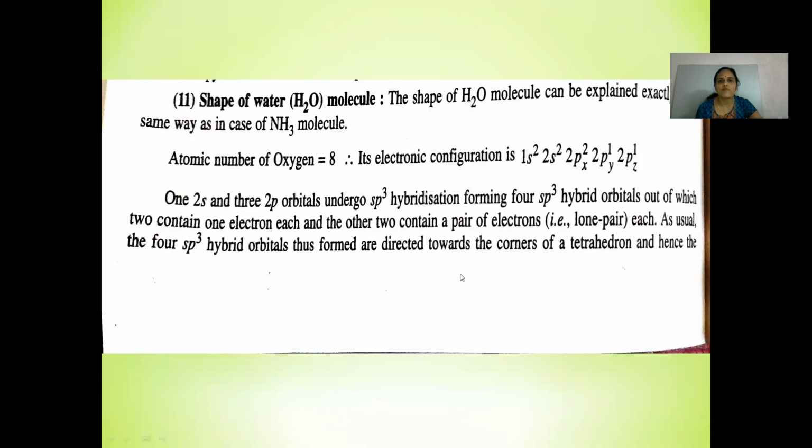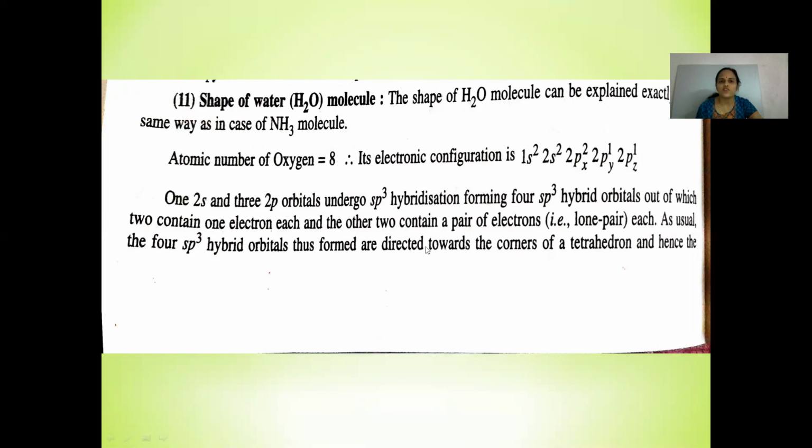Let's discuss the shape of the water molecule. The shape of the water molecule can also be explained in the same way as in the case of the ammonia molecule. The atomic number of oxygen is 8 and its electronic configuration is 1s2, 2s2, 2px2, 2py1, 2pz1.